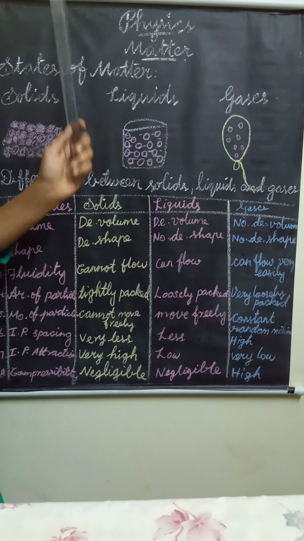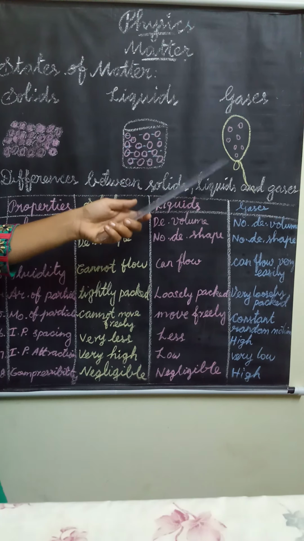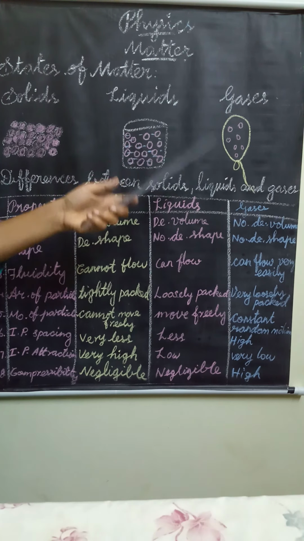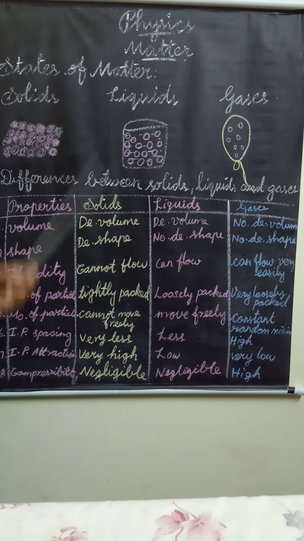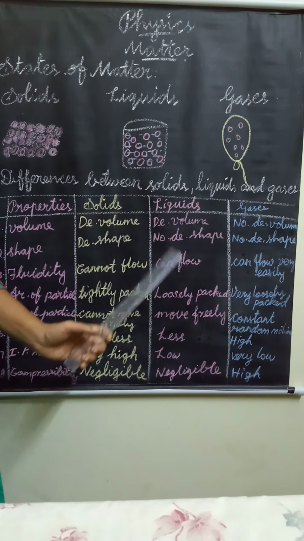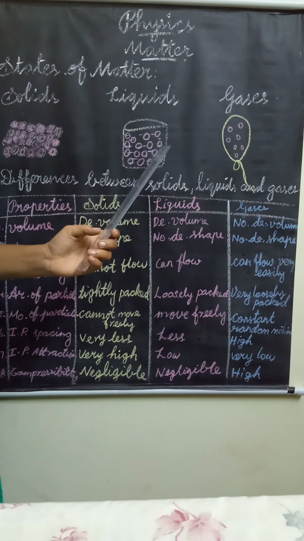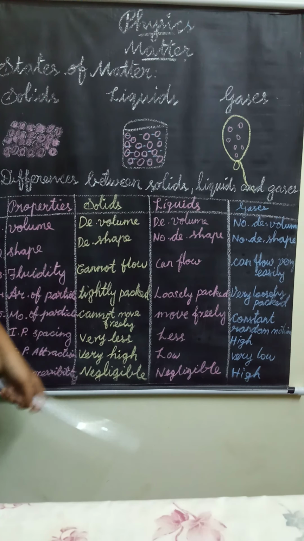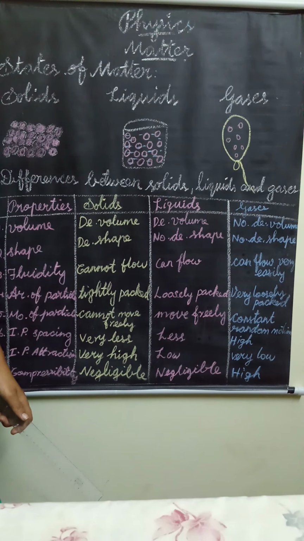Gases do not have definite shape or definite volume. The particles in gases are very loosely packed. The interparticle space in gases is much more as compared to liquids. Next, gas particles move freely at high speed. When a gas is kept in a container, the particles spread out in all directions as they hit each other and the container walls. So the entire space inside the container is filled by the moving gas particles.